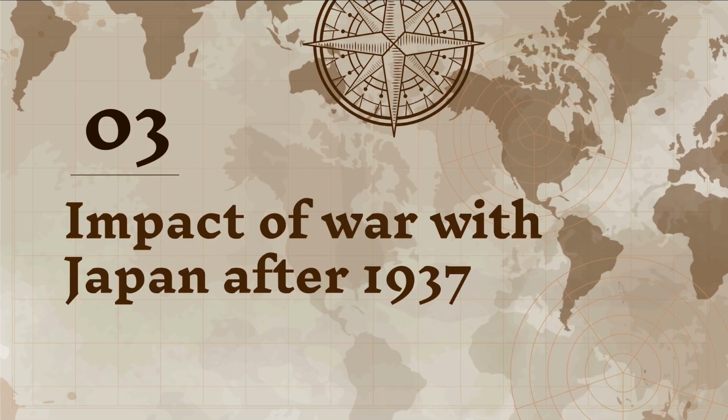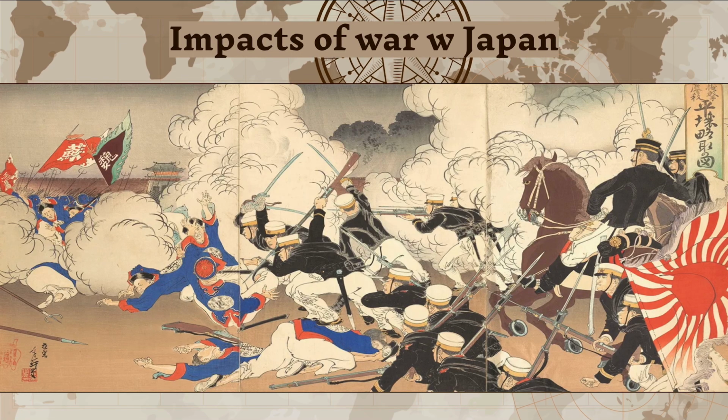Next, let's talk about the impact of the war with Japan after the Second Sino-Japanese War. The CCP used propaganda to present itself as a true defender of China. While the KMT fought most large battles, the CCP focused on guerrilla warfare and expanding control in rural areas abandoned by the KMT. This allowed the CCP to grow its influence without direct large-scale confrontation by the KMT. Events like the Nanjing Massacre highlighted KMT failures to protect civilians. The CCP used this to increase support by appealing to nationalism and resisting Japan.